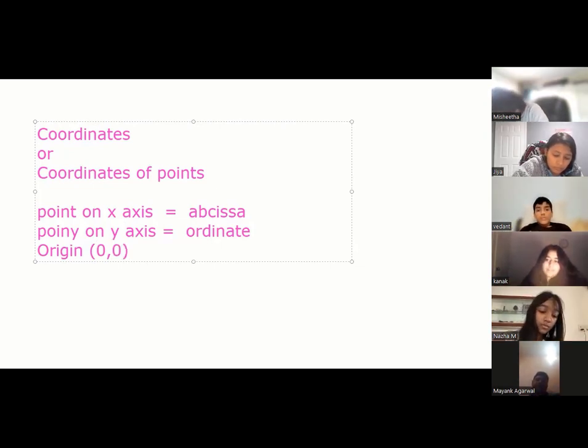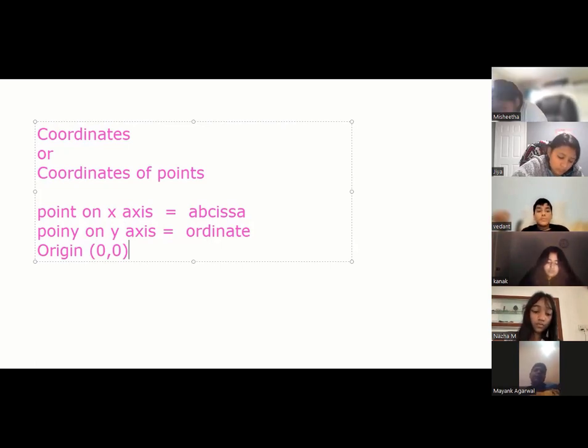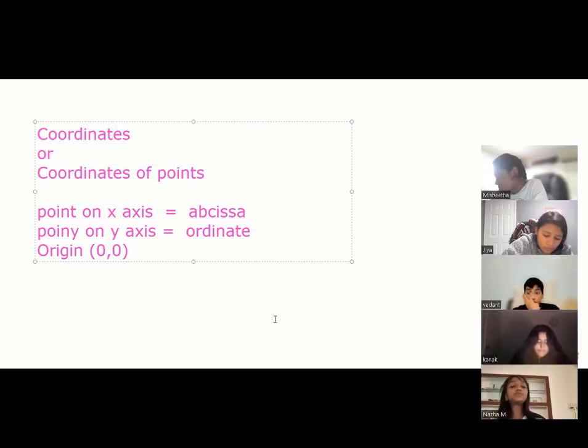Now what I'm going to do is, for the first 5 minutes I'm going to tell you how to plot the points. Then I'm going to ask you a lot of questions very fast, in a buzzer kind of thing. Everybody answers in 5 seconds. So first we're going to learn how to plot the points. Very simple, very interesting.